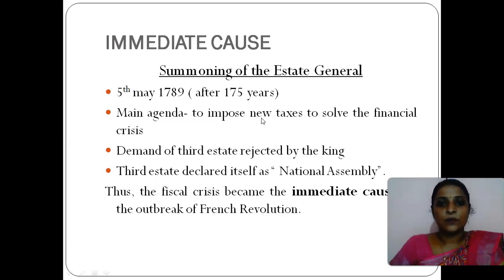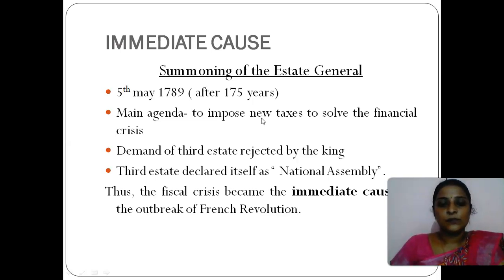Angered third estate people went to a nearby tennis court, where they had a discussion. At the end of the discussion, they took the Tennis Court Oath. They declared themselves a National Assembly. They also said that they were going to change the entire government. They were going to change the French society. They wanted to overthrow the government. So that is how they launched the French Revolution. From that point the French Revolution came into existence.